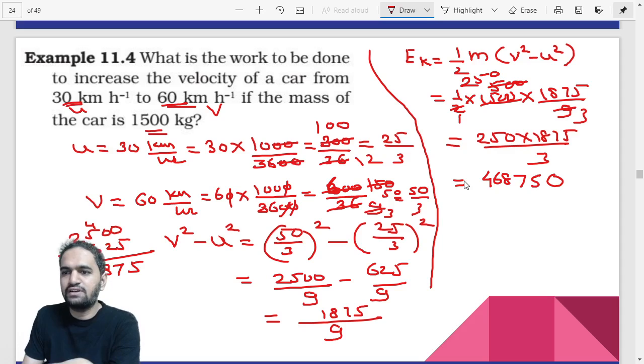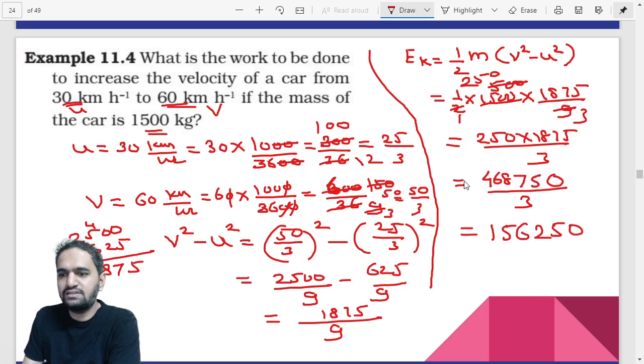Let me just calculate it again. 25 5s are correct, 8s are 200, and carry, and yes, correct. So you can just divide it now. So the final answer would be 3 1s are 3, then 1 carry 16, 3 5s are 15, 1 18, 3 6s are 18, 3 2s are 6, 1 15, 3 5s are 15, and 0. So the final answer would be 156250, and the answer would be in joules. Right. Okay. So this is your calculation.